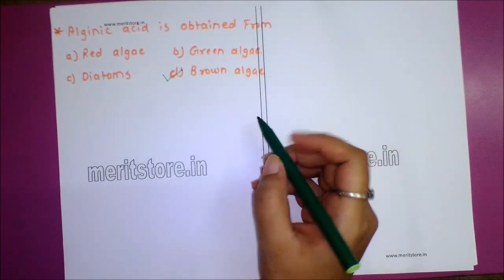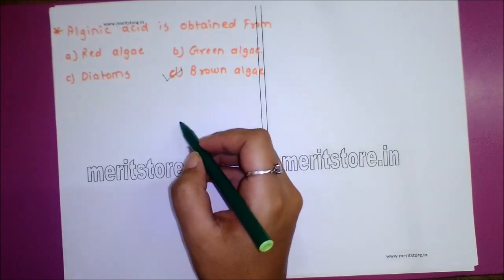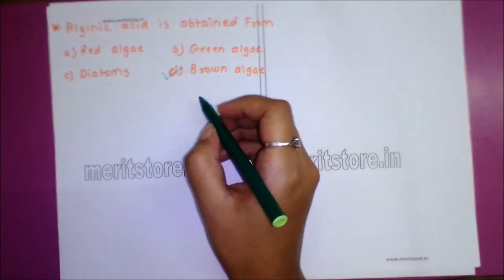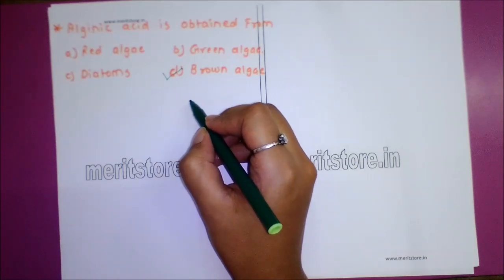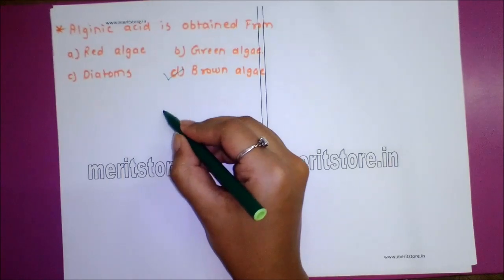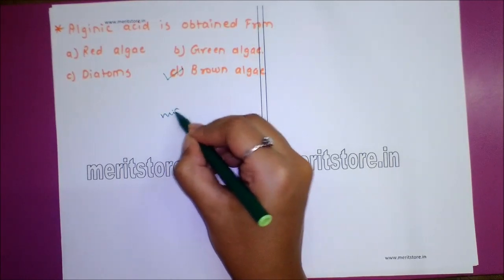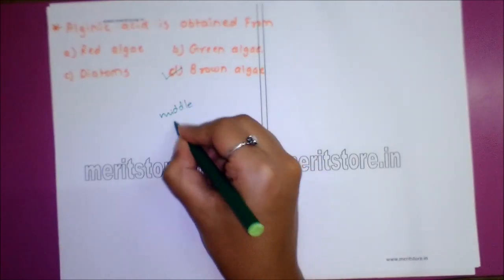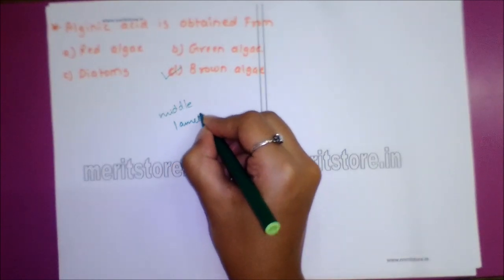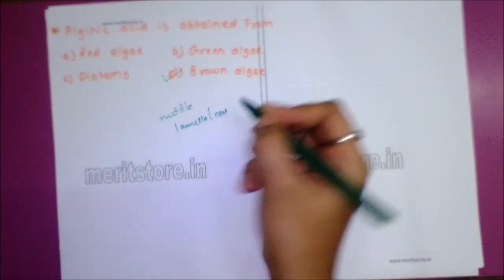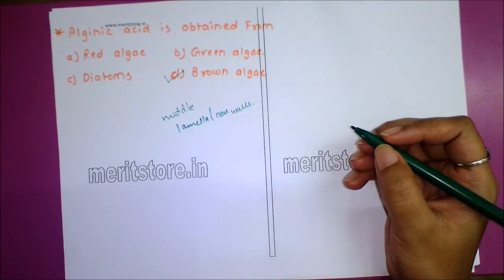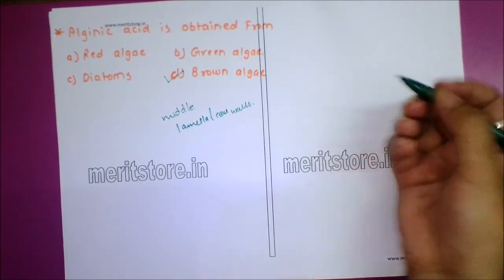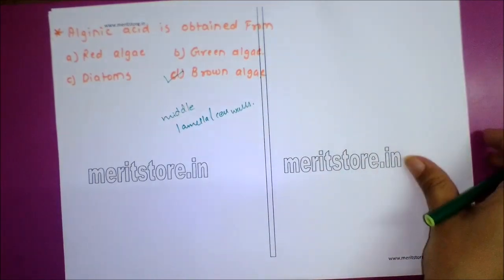Why brown algae? Alginic acid is a non-sulfated phycocolloid extracted from the middle lamella or cell walls of Laminaria, Macrocystis, Fucus, etc. So the answer is brown algae.